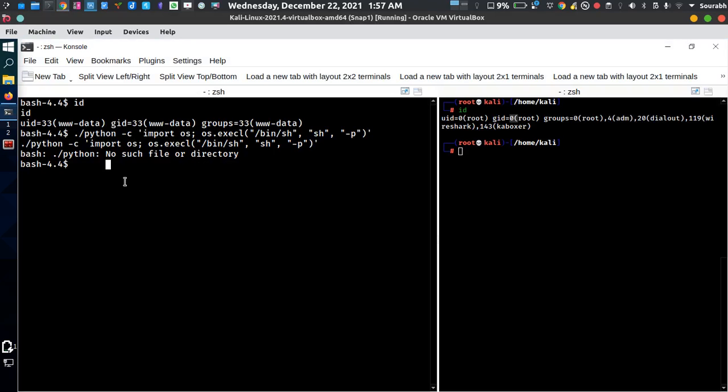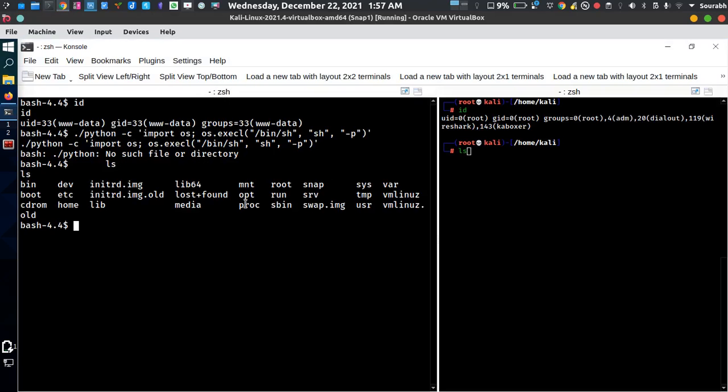So you need to copy this entire thing and paste it over here. Then go to the home directory, then go to the rootme folder by using cd rootme.